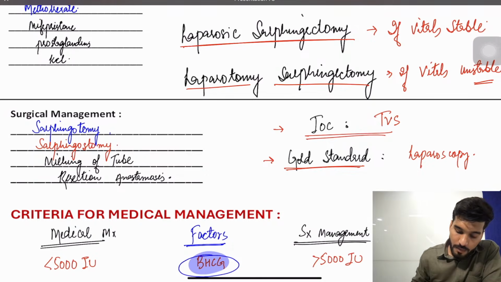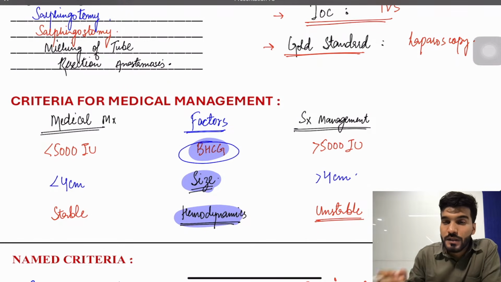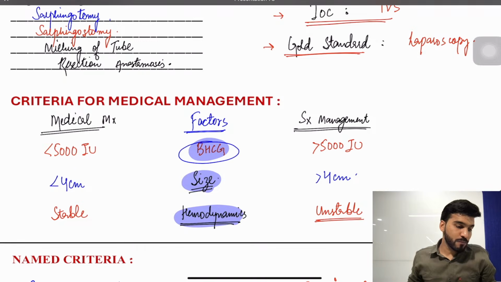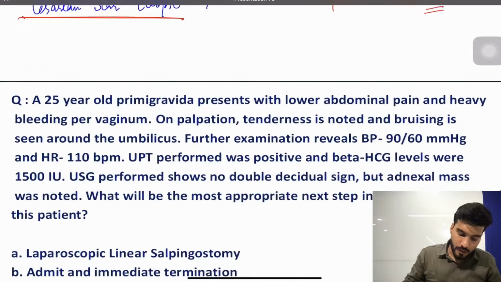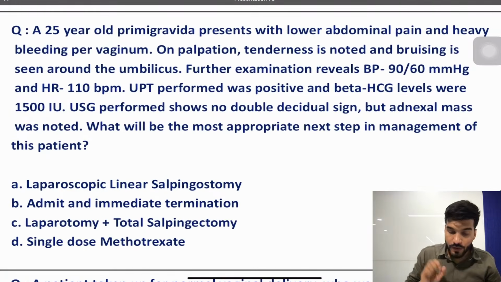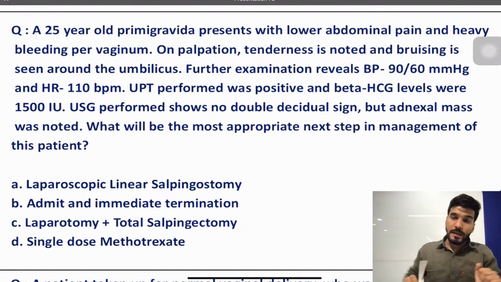Okay, and you also remember what can be the differential diagnosis of this ectopic pregnancy? It can be appendicitis or abortion. Appendicitis or abortion can be the differential diagnosis. Is that clear to everyone? Yes. Now if one question will be asked based upon this ectopic pregnancy case, answer me this particular question.